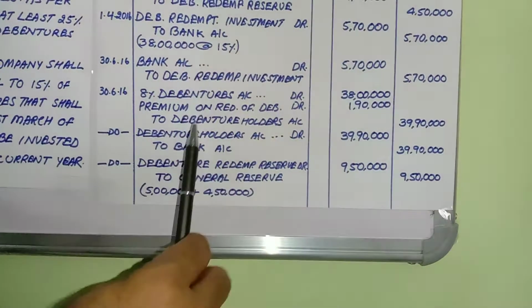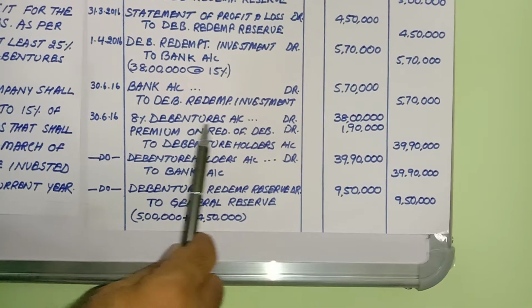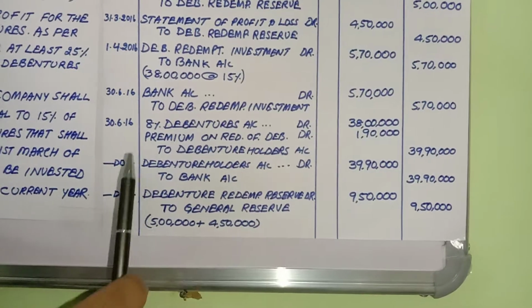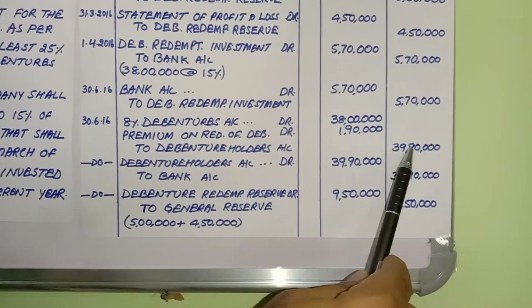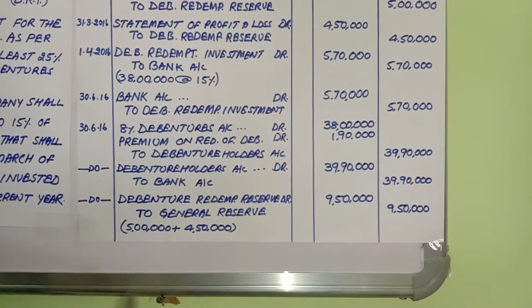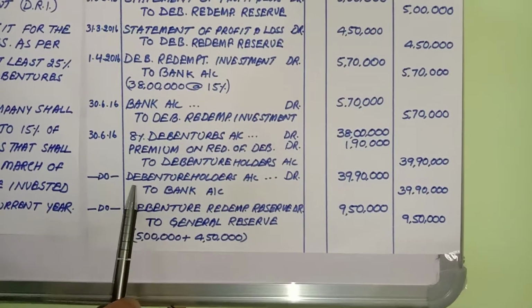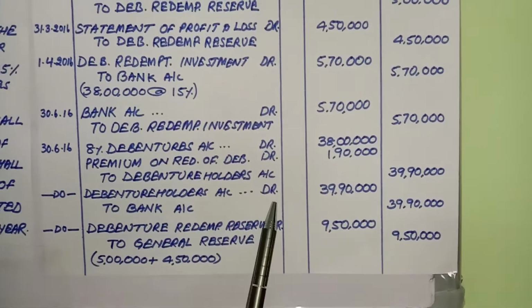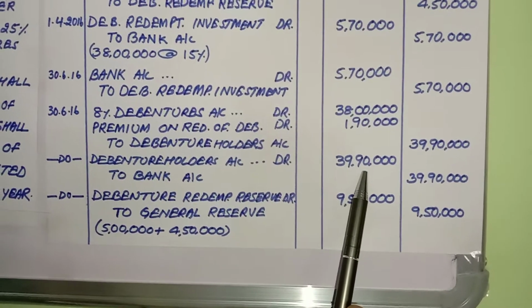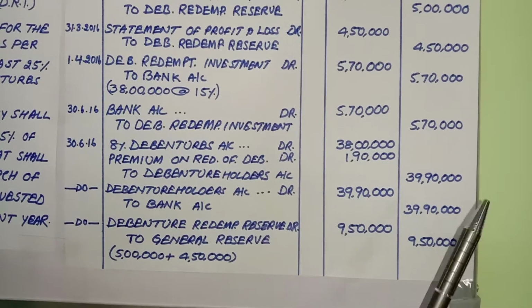Now when I'm paying the debenture holder, it should be debited. So I debited, and 38 lakhs is the normal debenture. So total the debenture holder will get 39,90,000. Then second entry, you write debenture holders account debit to bank account 39 lakhs 90,000.